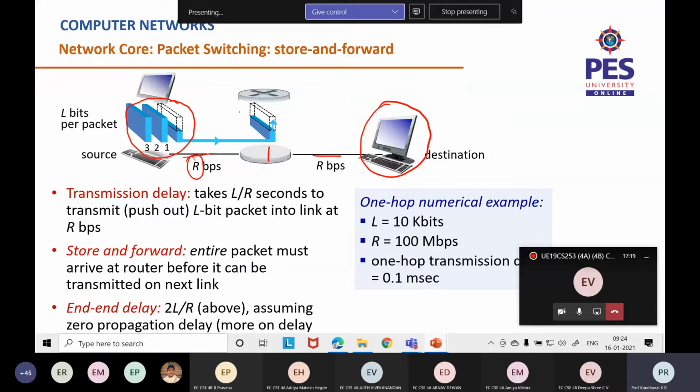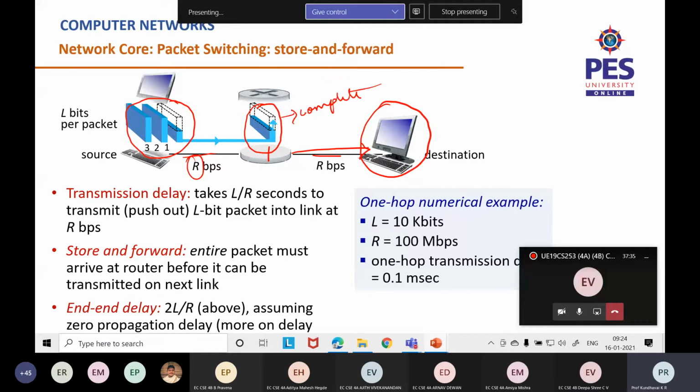Once the router receives the complete packet, only then does it start transmitting it to the destination. Till then it will wait, because it has to be a complete packet.